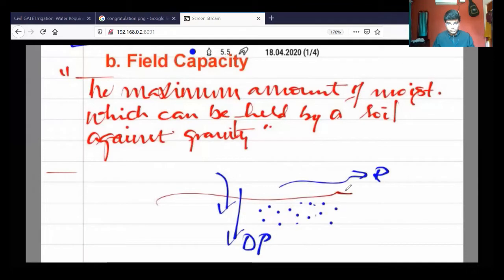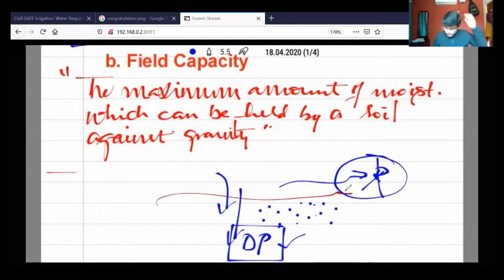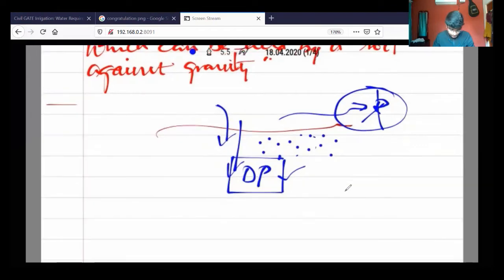Now the losses are due to the gravitation only. We are not considering the runoff. We are considering only losses against the gravitation. So deep percolation will be considered and runoff will be neglected, meaning the surface retention water will not be counted when you are finding out the field capacity. So the maximum amount of moisture that is held by the soil against the gravitation is called field capacity.